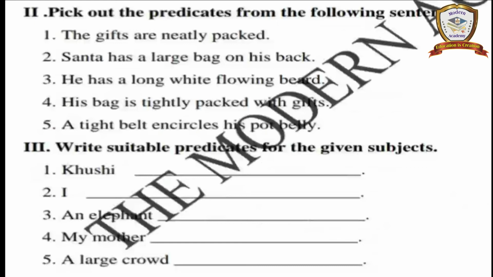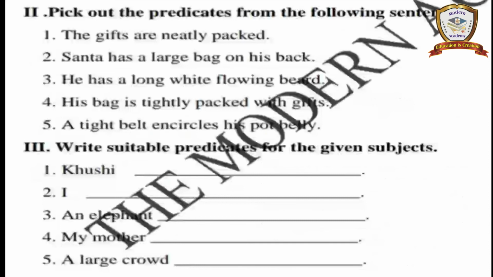Based on this grammar topic, you have 3 Romans. So you have a worksheet today. You have to complete the worksheet today itself. This is also an easy worksheet for you. The first Roman is match, the second Roman is pick out the predicates from the following given sentences, and the third Roman is write suitable predicates for the given subjects.